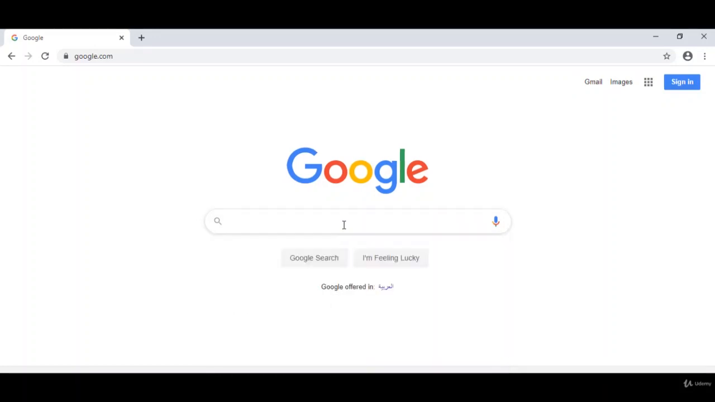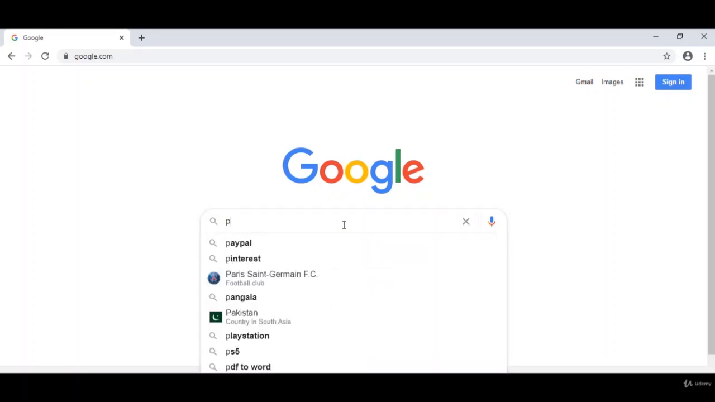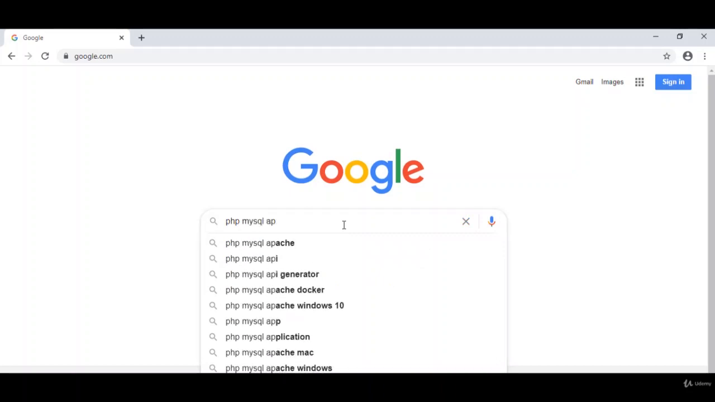Good. And the second thing we need is PHP, a MySQL database and an Apache web server. These three things are very important in order to run our project on our PC in localhost. If you want to install PHP, MySQL and Apache on your PC, there is one package, which is the WAMP application.